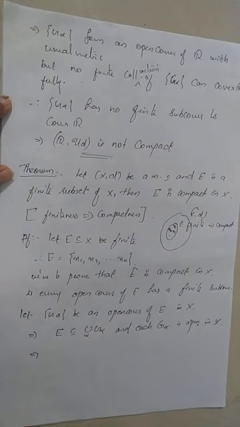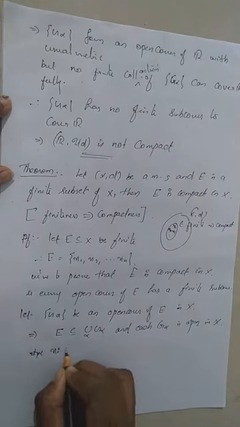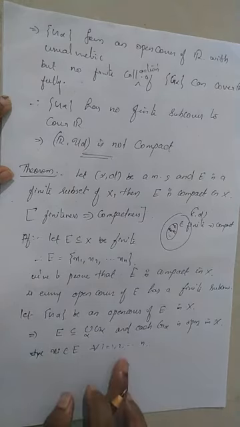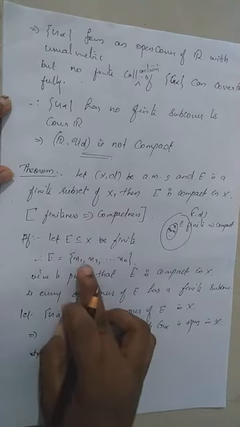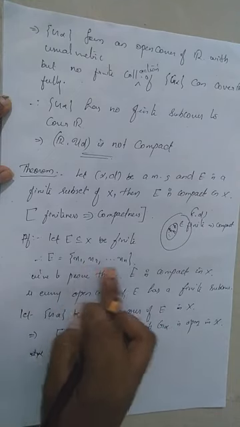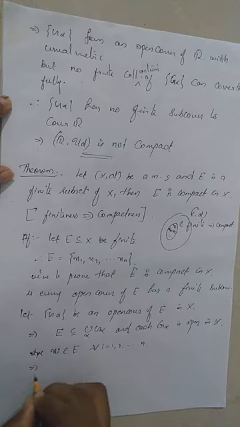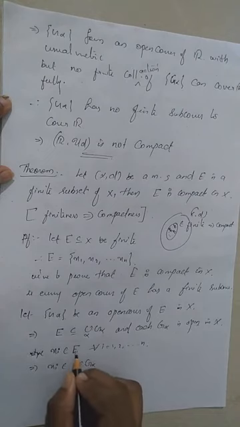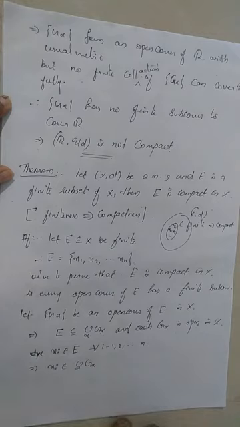Okay. Now we have Xi belongs to capital E for every i equal to 1, 2, 3, etc., n. Because E has a finite number of elements, let it be x1, x2, etc., xn that we have already taken. Therefore, each Xi belongs to capital E for every i equal to 1, 2, 3, etc., n, which implies Xi belongs to union alpha G alpha, because the whole set E can be covered by union alpha G alpha. Therefore, every element also can be included by union alpha G alpha.